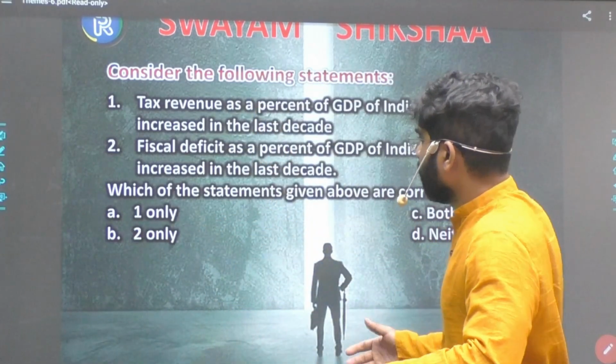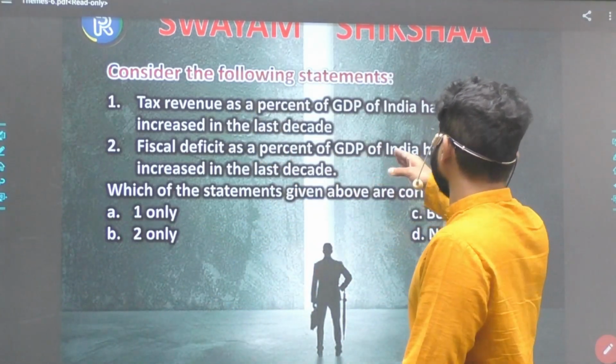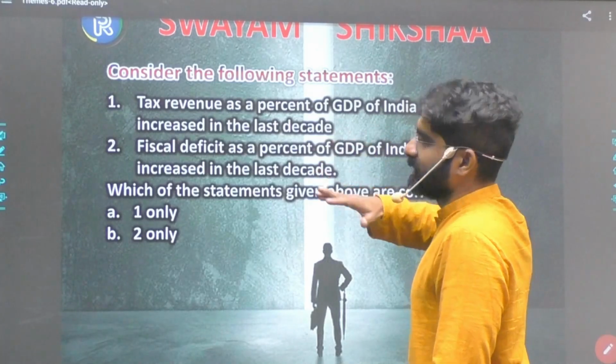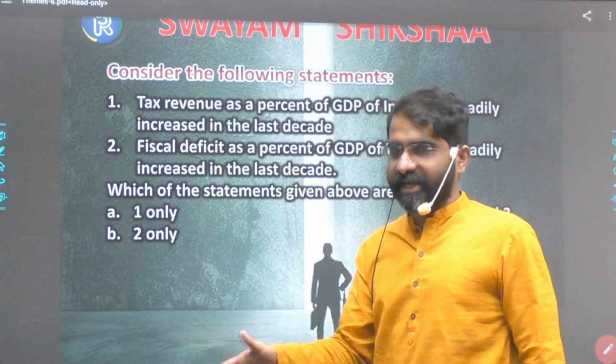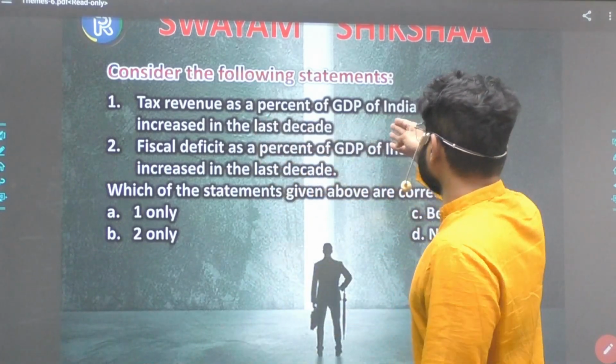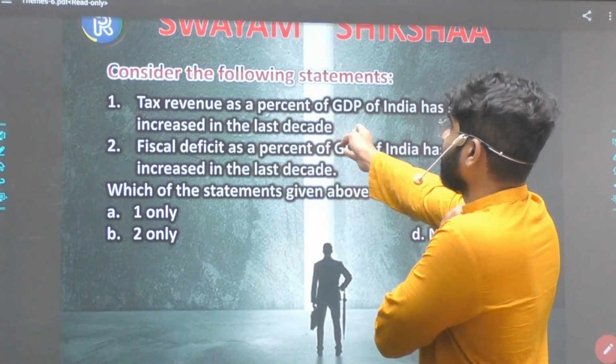For example, simple logic: fiscal deficit as a percent of GDP of India has steadily increased in the last decade. It can't steadily increase, obviously. During COVID, FD has increased and then again it decreased. Now, tax revenue as a percentage of GDP has steadily increased in the last decade.